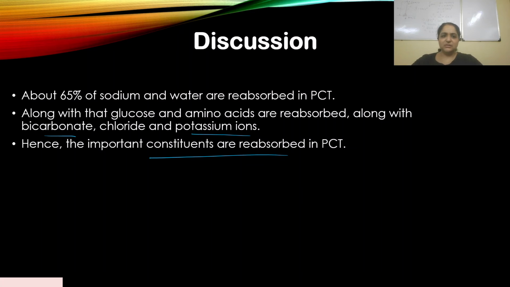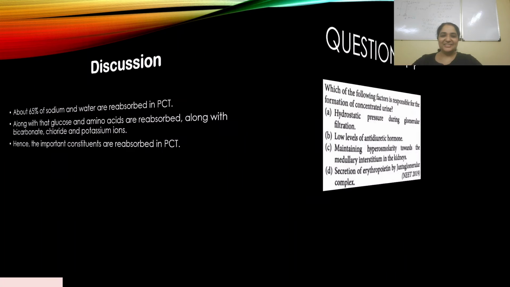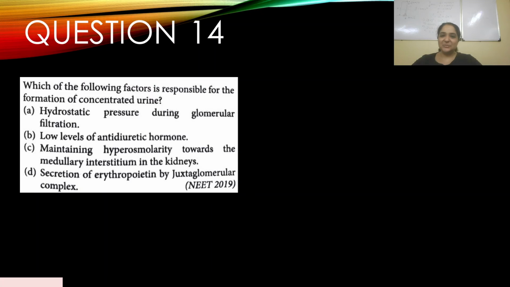So this was a very similar question to the previous questions also. This is a very important piece of information. Now you know how PCT works, right? So please note that down, the working of PCT, and yeah, let's move on to the next question. Okay, question number 14.